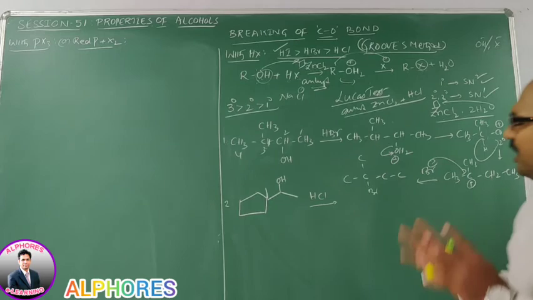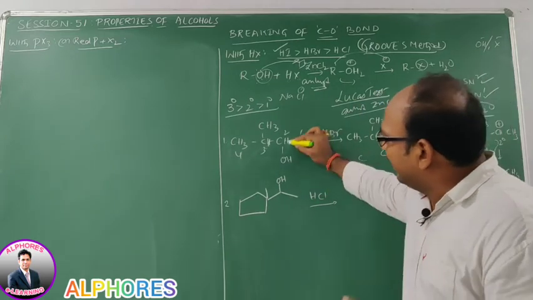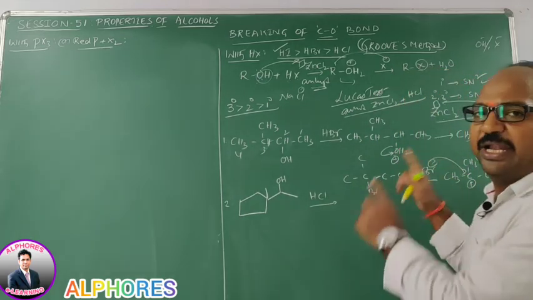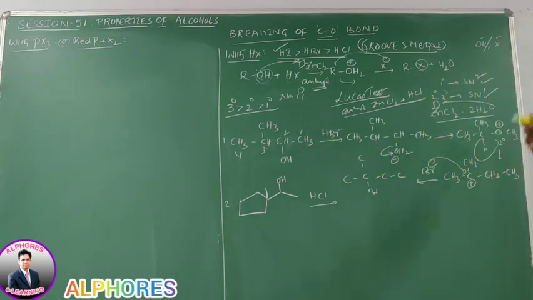Whenever there is a formation of carbocation, rearrangements and ring expansions are possible. Here the secondary carbocation rearranges to tertiary, so we get two products: one based on the secondary carbocation and another based on the tertiary carbocation.